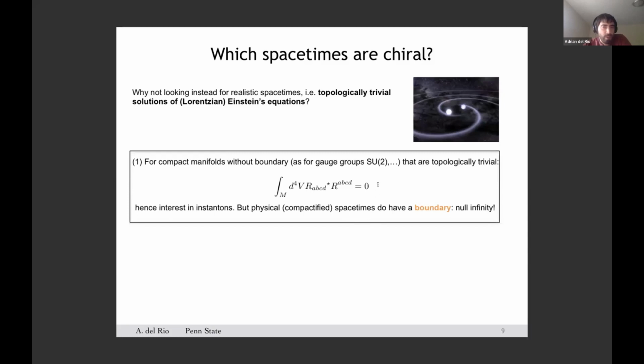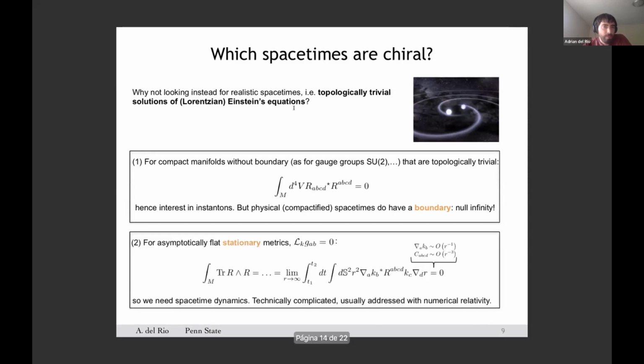So it is far from obvious to claim that this integral is going to be zero for topologically trivial solutions of Einstein's equations. Now, the second impediment to this question could be that it can be proven that for asymptotically flat stationary solutions of Einstein's equations, this integral is identically zero.